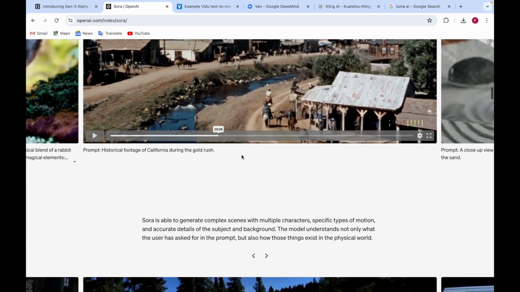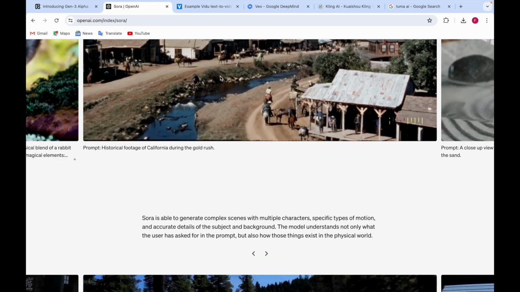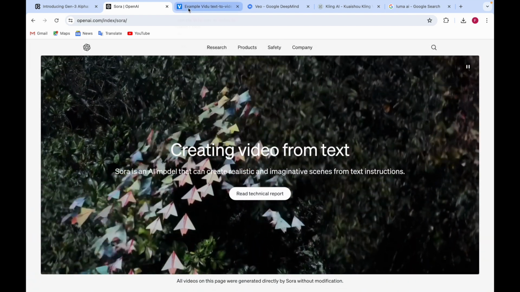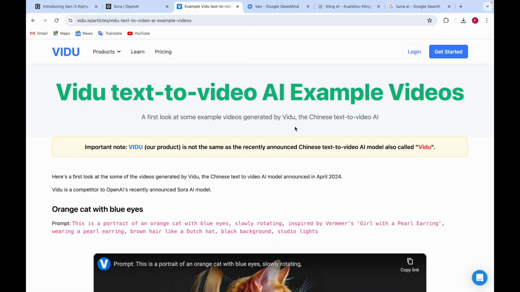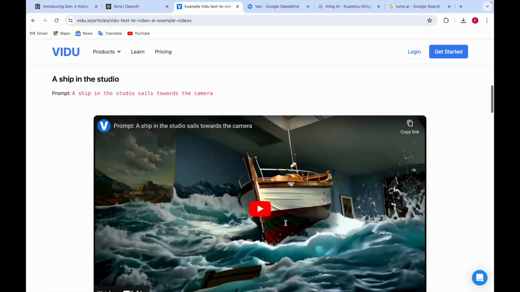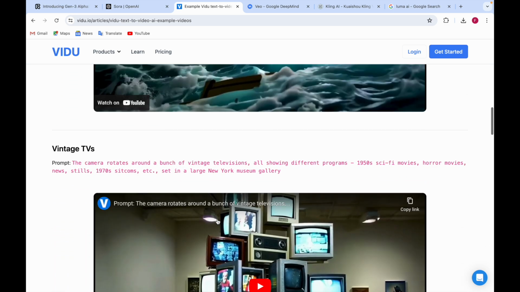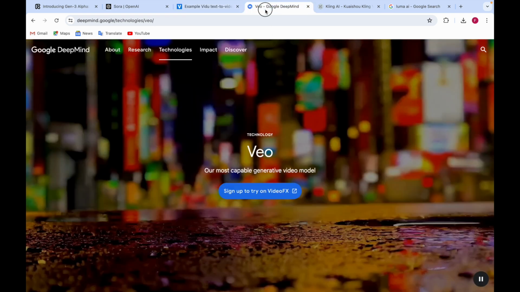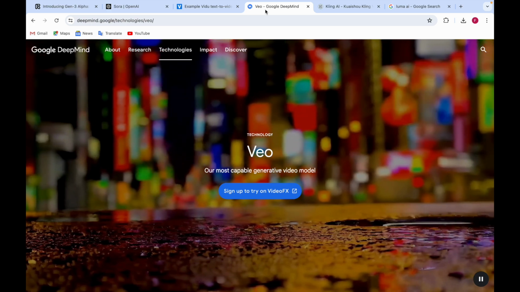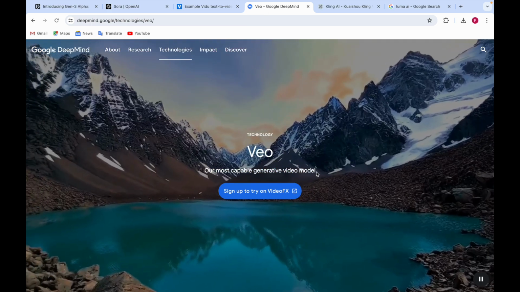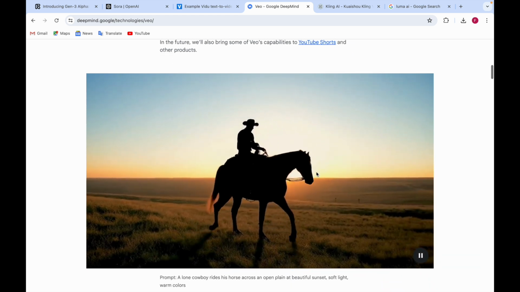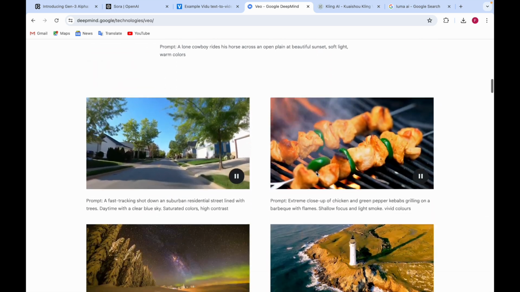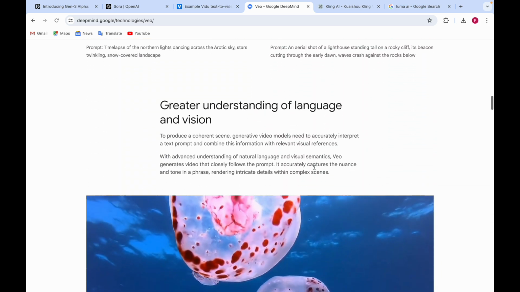But now if you see the videos that Sora has made, they're so real and realistic. Next was Imagen Video, which was the text to video AI. And these were the examples of how it was made, and you can go have a look at the website also. After that, it was Veo, the capable generative video model that Google DeepMind announced. So here you can see the videos of Veo.